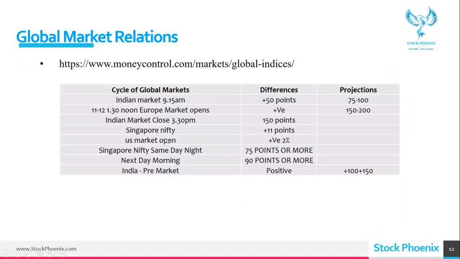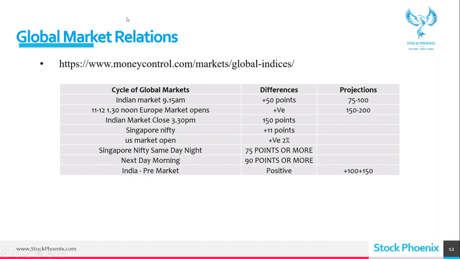Singapore Gift Nifty is opening and it is also continuing, because Gift Nifty will open in the morning at 6:30 and it will close at around 3:40 or something. It will close and again it will open. It has two sessions. One is 6:30 a.m. to 3:40 p.m. and another one is 4:35 p.m. to 2:45 a.m. So that is also one thing which is happening in Gift Nifty.